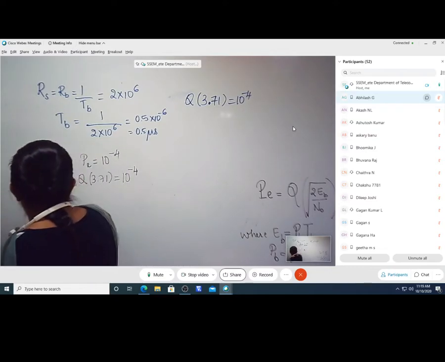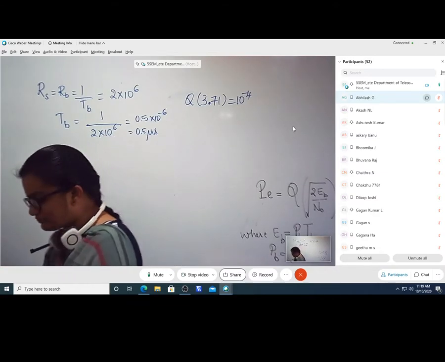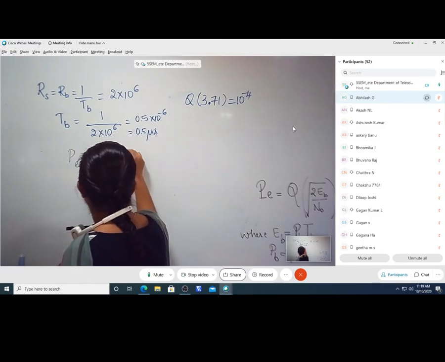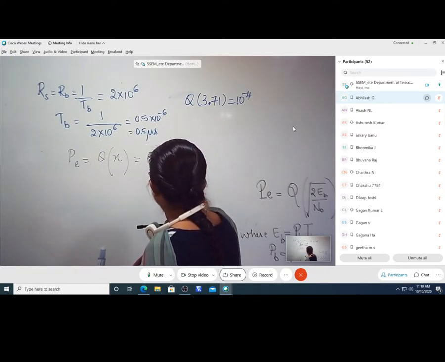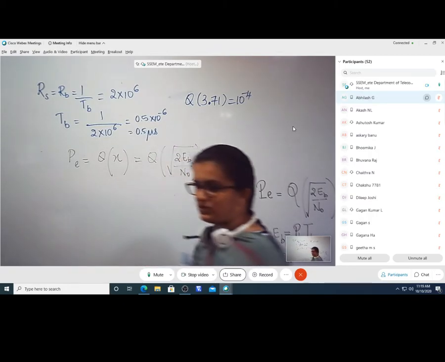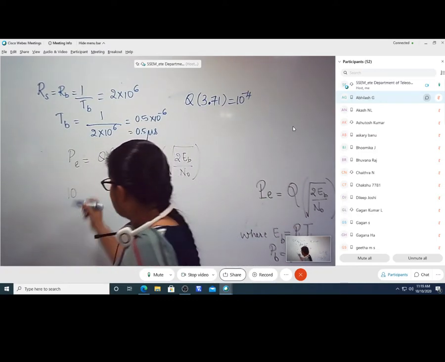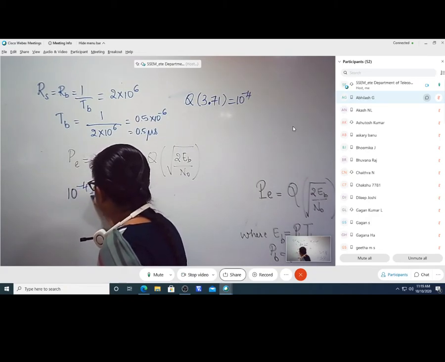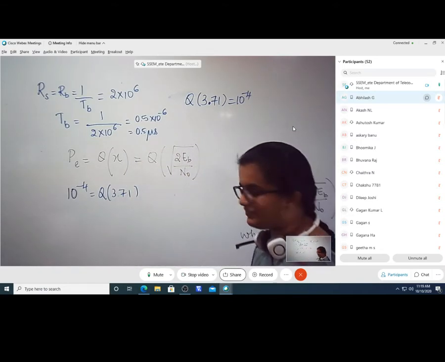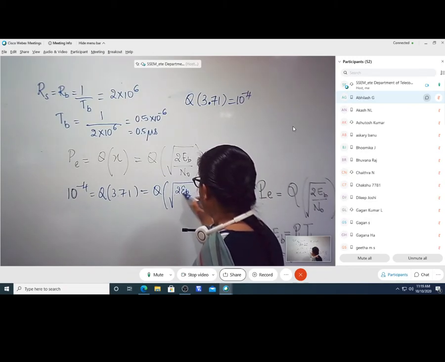Now we know this value of 3.7, it is given in the question itself. Now we are going to make use of the expression for PE. PE is equal to Q of x, which is equal to Q of under the root 2EB by N naught. I know the PE value is given to me as 10 raised to minus 4, and the Q value is given to be equal to Q of 3.71, which is equal to Q of under the root 2EB by N naught.